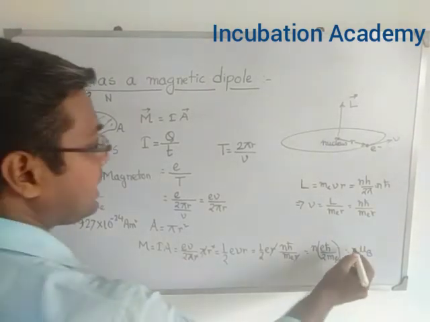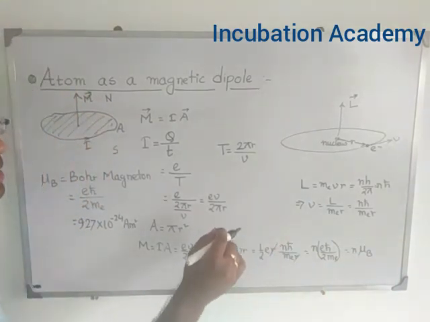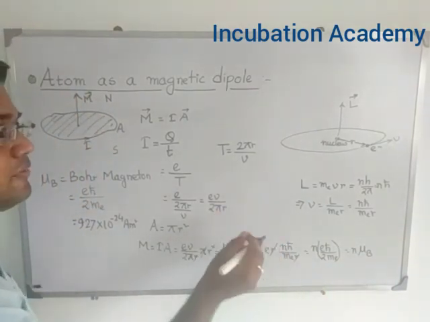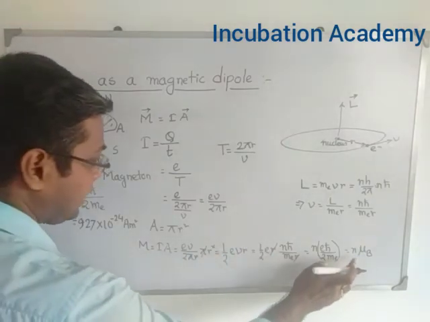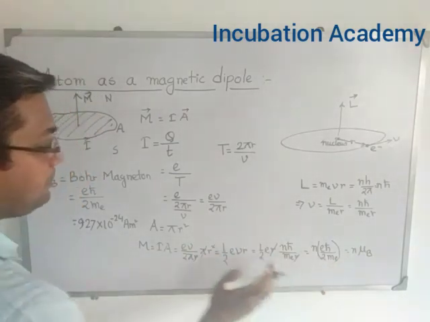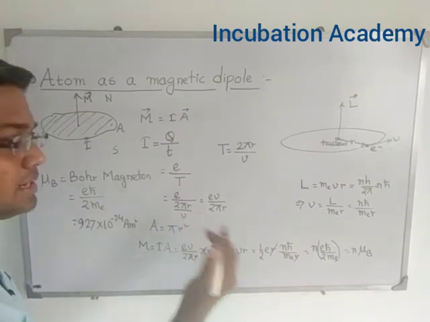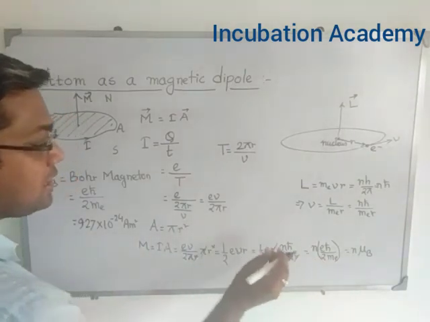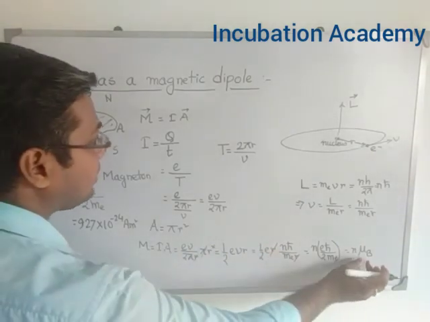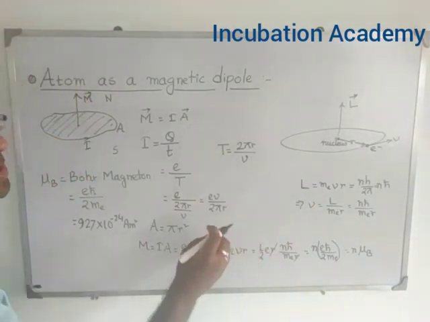And what is this n? n is the principal quantum number. So if the electron is orbiting in the first orbit, then its magnetic moment will be mu B. If the electron is orbiting in the second orbit, then its magnetic moment is 2 mu B. So just like angular momentum, magnetic moment is also quantized, from the quantization condition of Bohr.